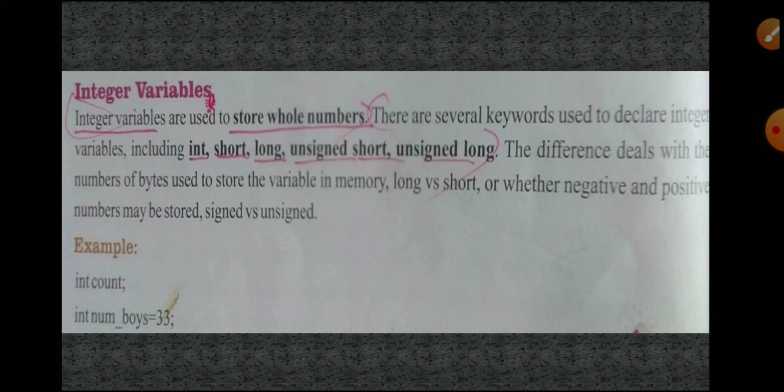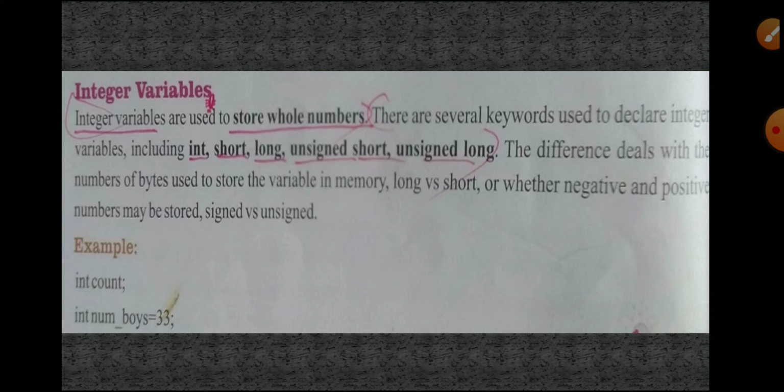These are all keywords. Short, long, unsigned long are keywords of the C programming language. If, for, while, we already studied them. Like that, these are also keywords in the C programming language. Don't use these keywords in a variable name.